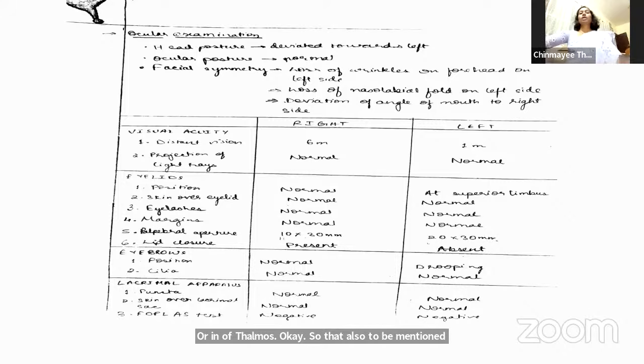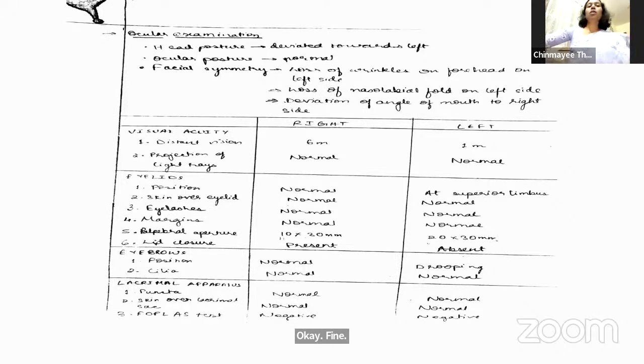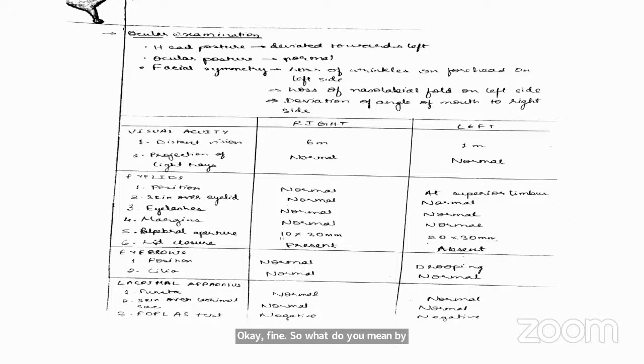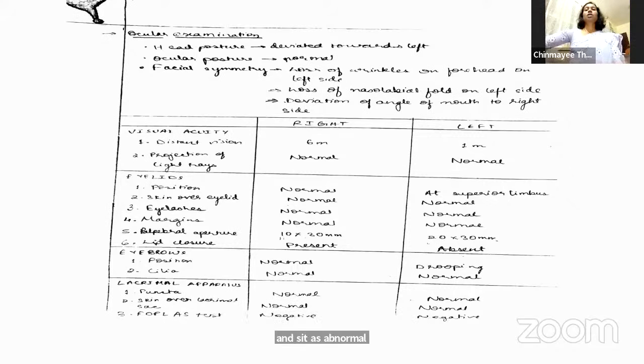Okay, fine. So what do you mean by normal position of the eyelid? Ma'am, in a normal position, the superior eyelid usually covers the upper 1/6 of the cornea, whereas the inferior eyelid just touches the limbus or is at the level of the lower limbus of the cornea. Whereas in this case, in the left eye, the upper eyelid is at the level of the superior limbus, hence it is abnormal. Okay, it means that there's a little lid retraction.